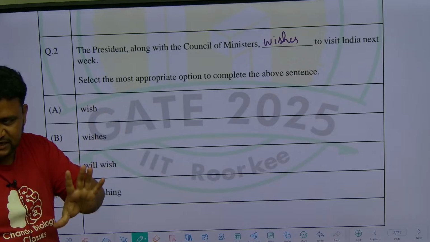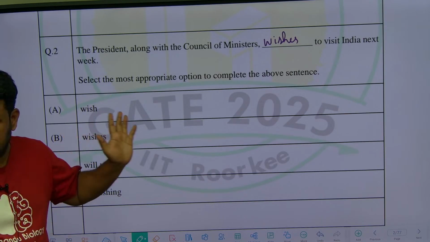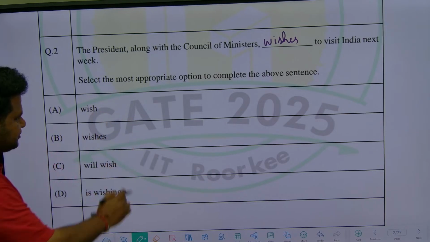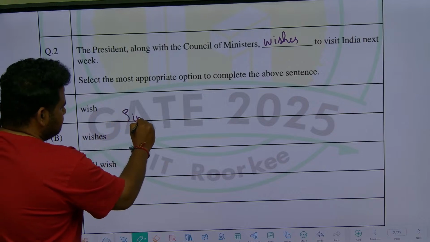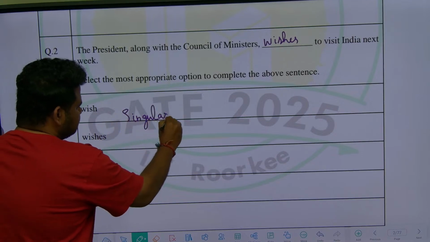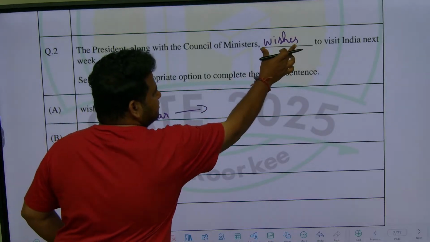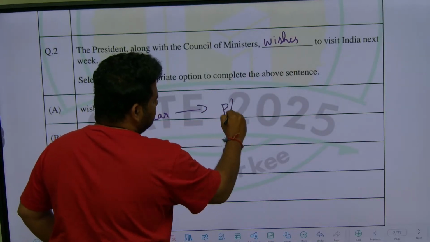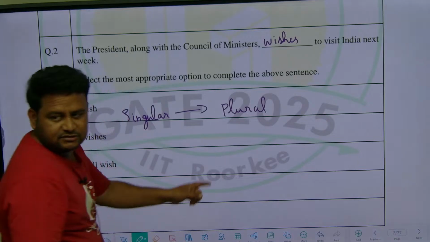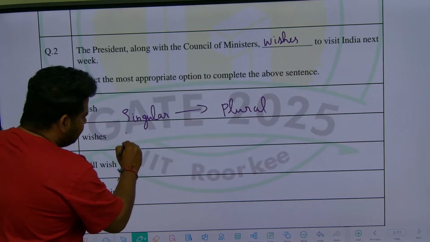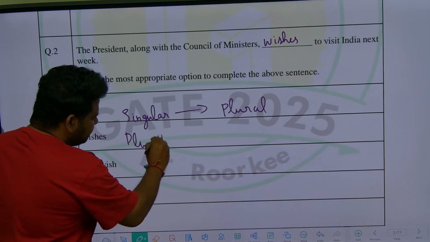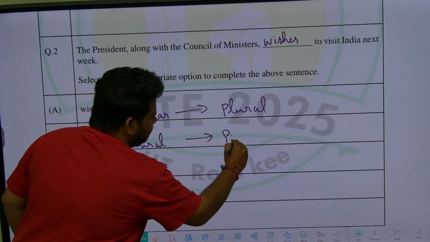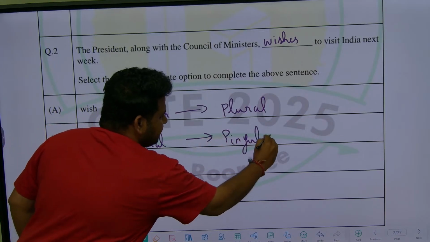See, understand carefully, I will tell the trick here. I will tell what the rule is. So if a singular person is there, this one will be plural. If it is a plural person, meaning a number of persons are there, this one will be singular.